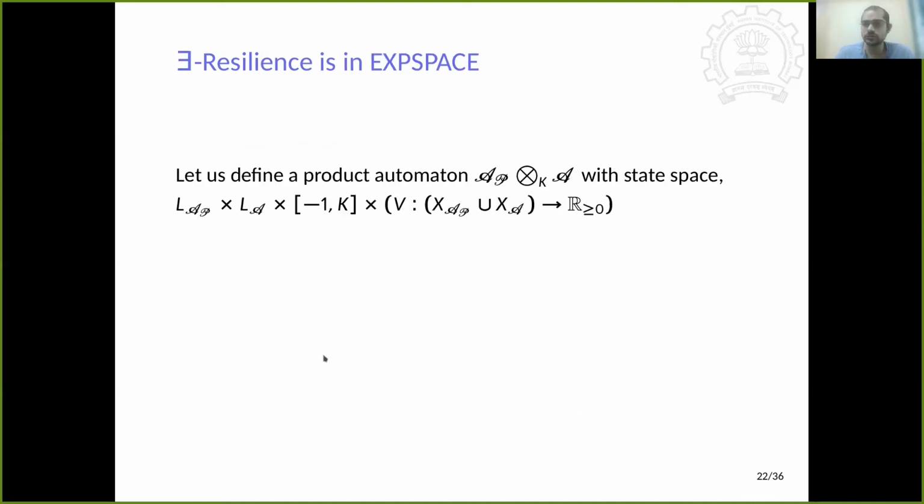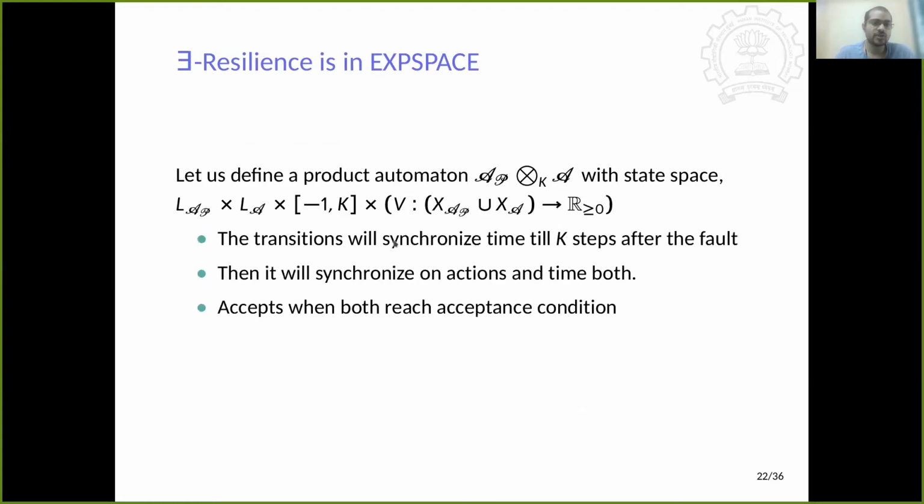Now, this was so far easy, but let's go to existential resilience. Now we have a result that existential resilience is in X space. So let us define the product automaton AP times circle times KA with the following state space. The idea is that the transitions will synchronize time till K steps of the fault, because we don't care what actions happen. We have to make sure that after K steps after the fault, both events and time occur at the same time in both of the automata. That is the definition of existential resilience.